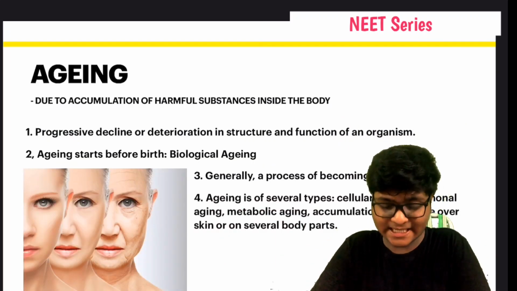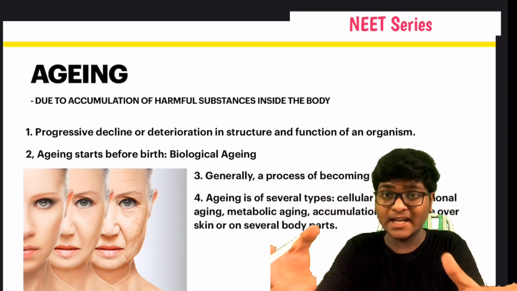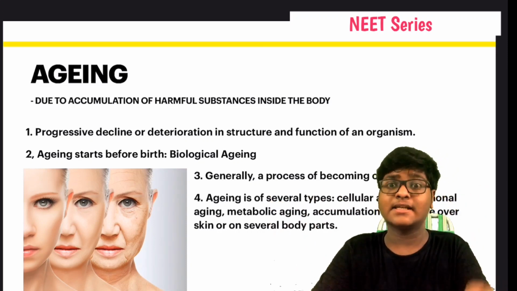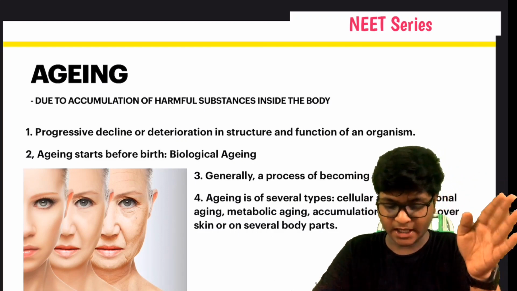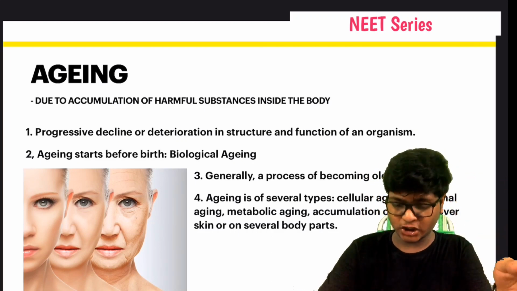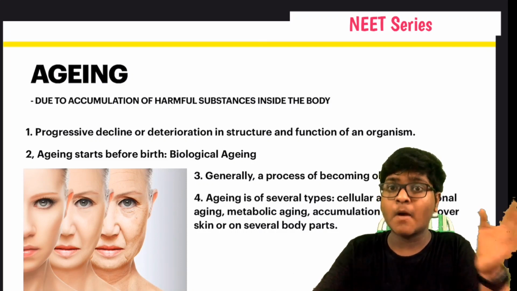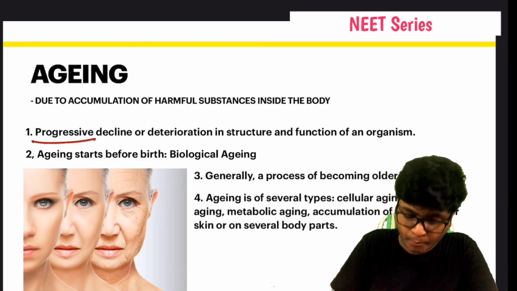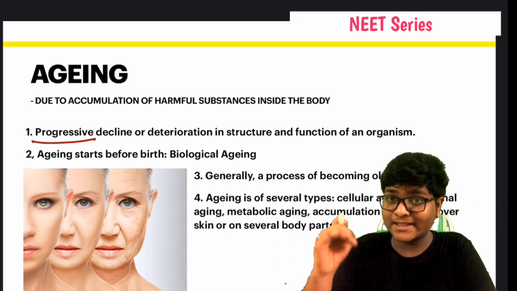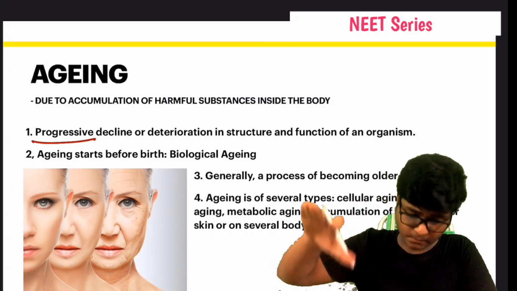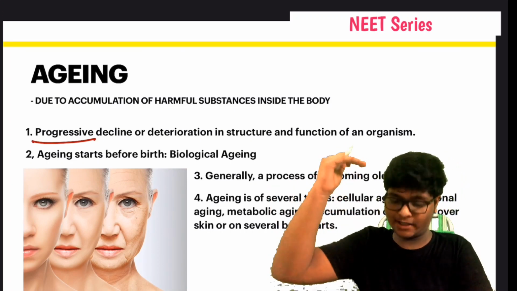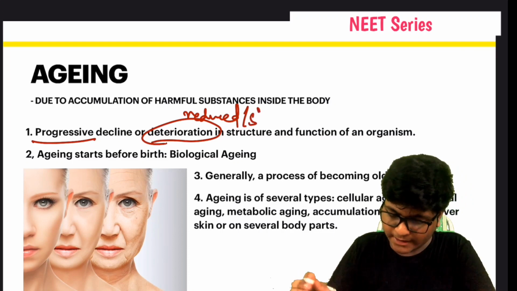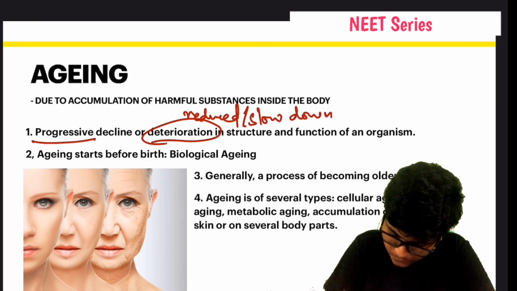Aging is nothing but the accumulation of harmful substances inside our body, and this causes aging as we grow older. It is a progressive decline or deterioration in the structure and function of an organism. Progressive means in an orderly manner, smooth and continuous. Decline means to reduce. Deterioration means reduced or slowed down.